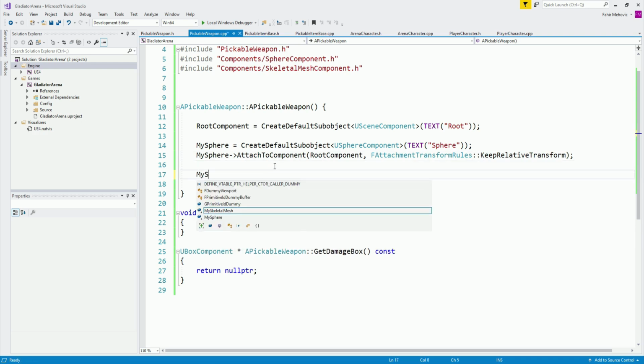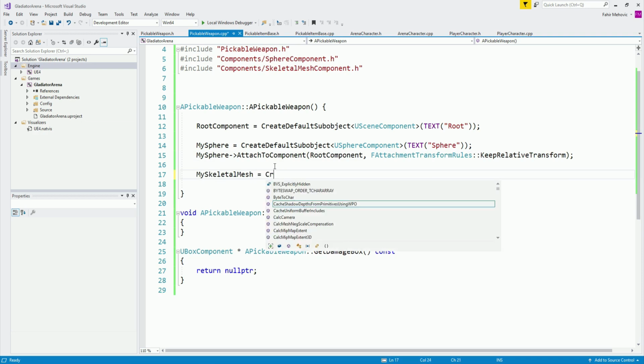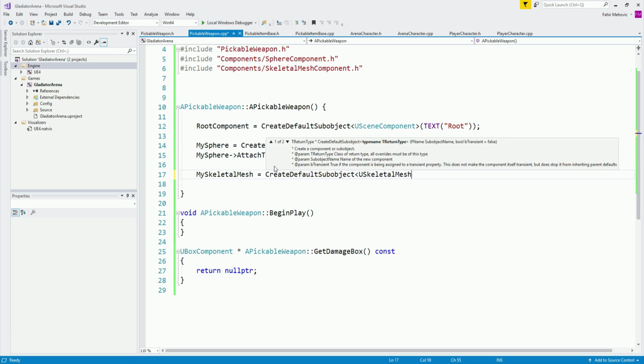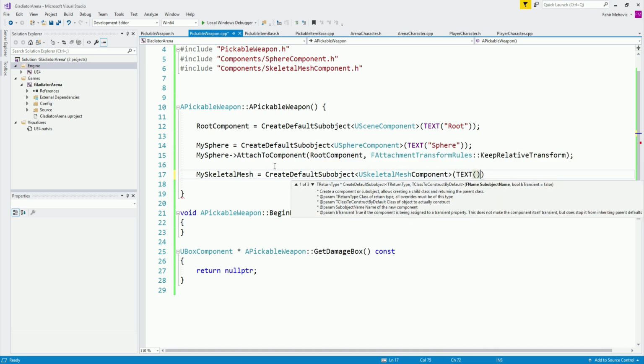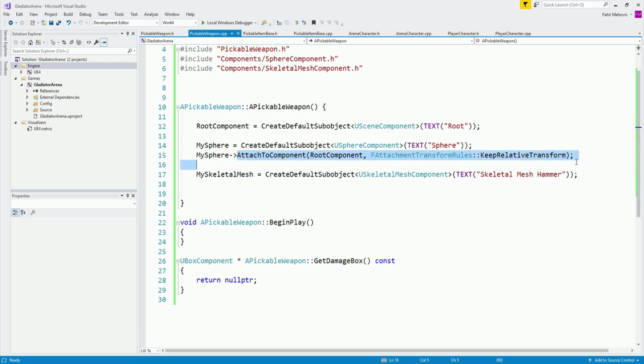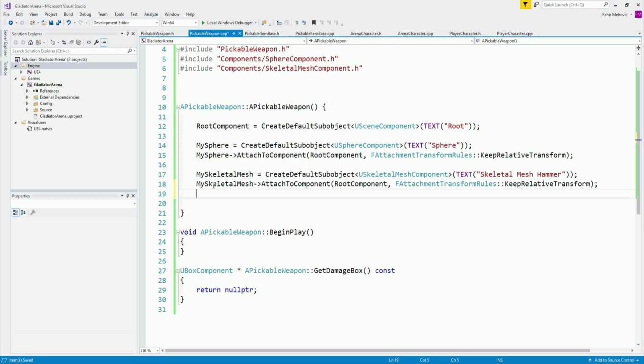Now we are also going to go over here. My skeletal mesh is going to be equal to CreateDefaultSubobject of skeletal mesh component, like this. And inside we are going to create a TEXT like this, which is going to be the name. So let's do it like this. And the name is skeletal mesh hammer. There you go. And again, we're going to use this same thing. So I'm simply going to copy all of this over here. And we are going to say my skeletal mesh and attach the component to the root.